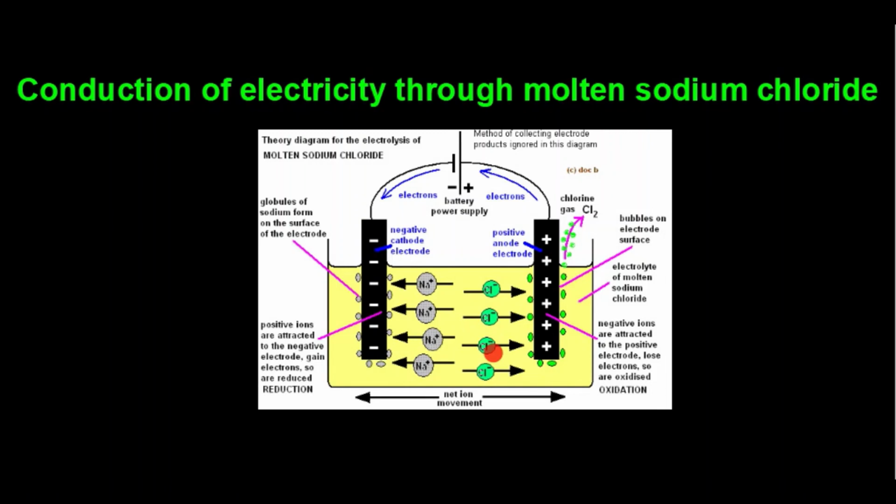When voltage is applied with the help of a battery, sodium ions move towards the negative electrode, that is cathode, while chloride ions move towards the positive electrode, that is anode. This movement of ions inside a cell is responsible for flow of electricity between the electrodes in the external wire.